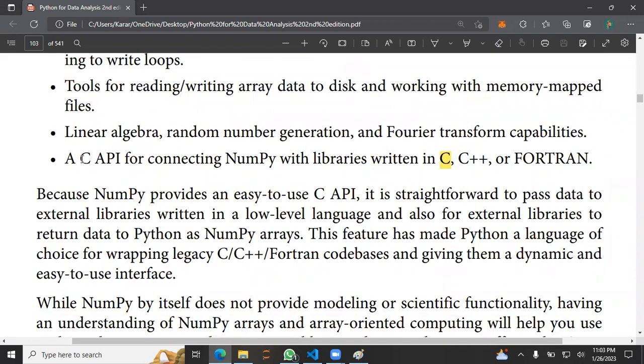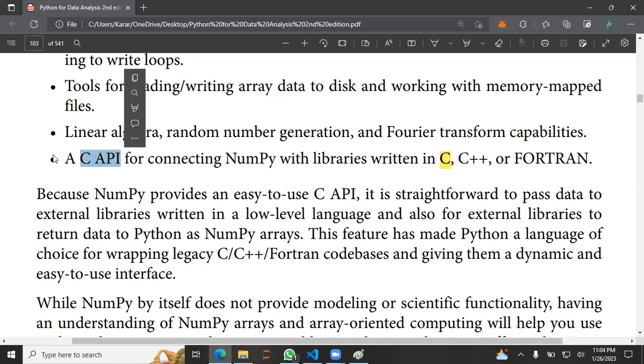The next point was a C API for connecting NumPy with libraries written in C, C++, and so on. The thing is, there is a C API. An API is nothing but a bridge between the C language and Python that makes NumPy work in Python. In short, NumPy was written in C, and the thing which connects C and Python is this C API.